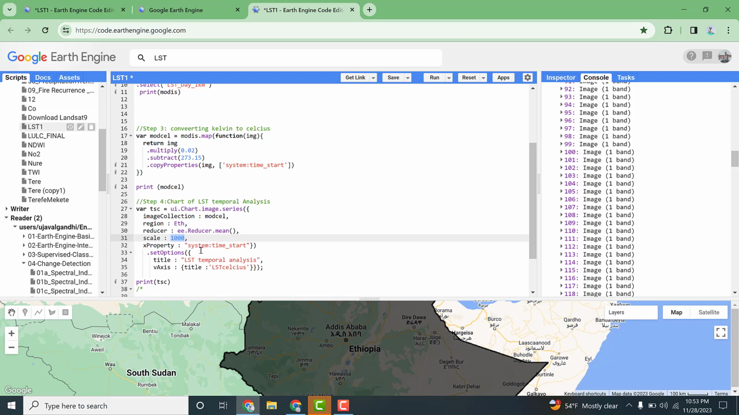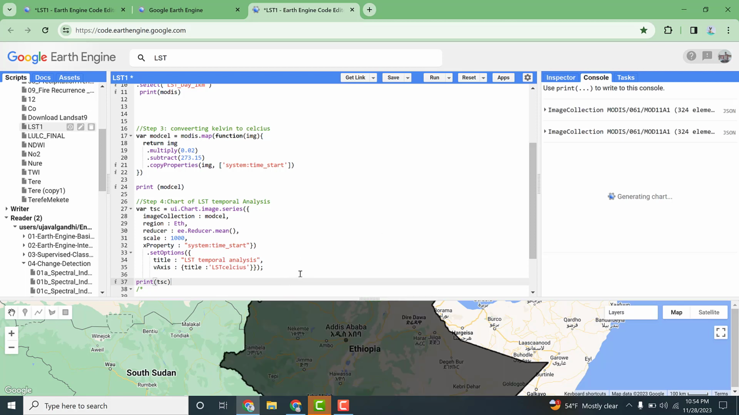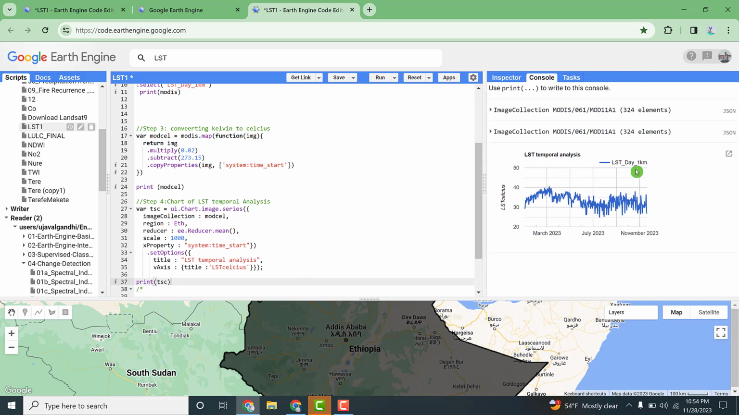The X property is system start, and then set options. The title is land surface temperature, or LST temporal analysis. The V-axis title is land surface temperature in degrees centigrade, and finally we print the variable. After this, we have printed the chart here. Simply, this is the land surface temperature chart. If you are interested in seeing or downloading it, you can go to the right side and click here.